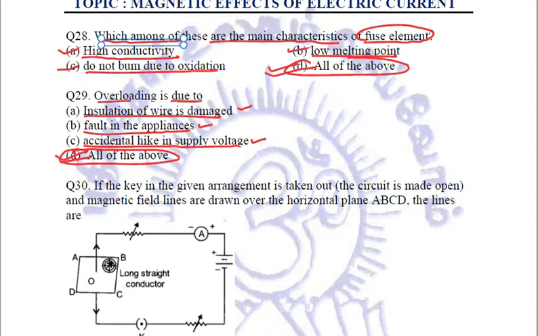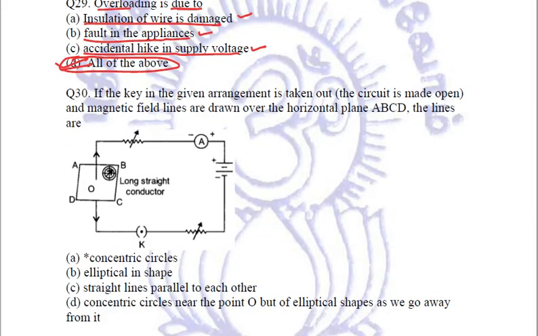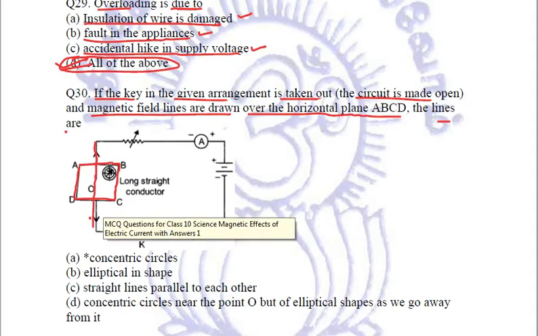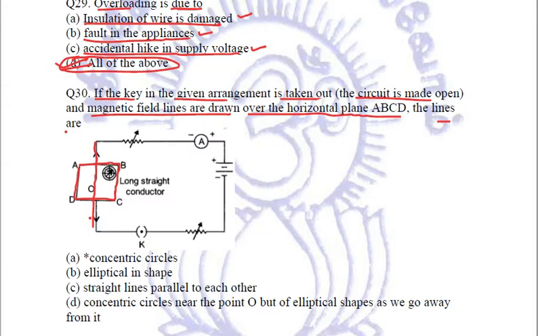Fine. Next question. If the key in the given arrangement is taken out, the circuit is made open, and the magnetic field lines are drawn over the horizontal plane ABCD. This is the horizontal plane. The lines are. Now if the current is passing through a straight current carrying conductor, then the lines will be, of course, concentric circles.